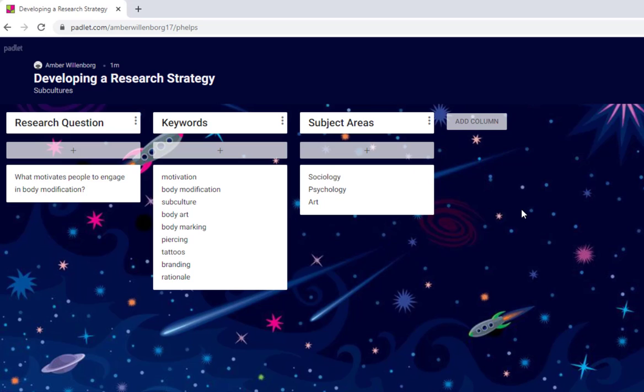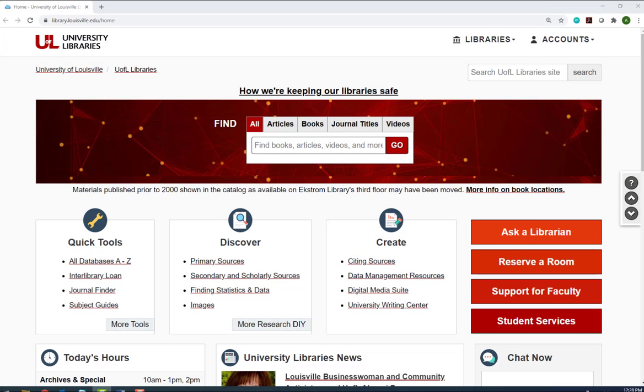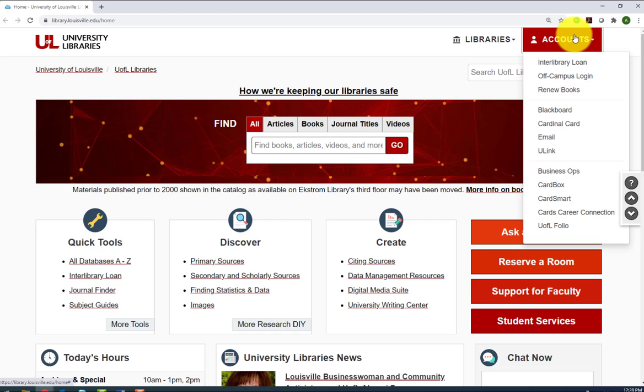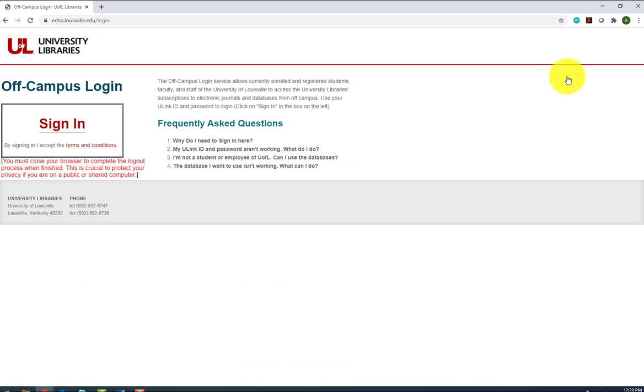Once you've developed your search strategy, you can begin using that strategy to find sources through the library. Let's get started on the library homepage, library.louisville.edu. Since you might be off campus right now, one helpful thing you can do right away on this page is go to Accounts at the top right and click Off-Campus Login. Enter your ULink ID and password here so you don't have to log in later when you start finding articles.